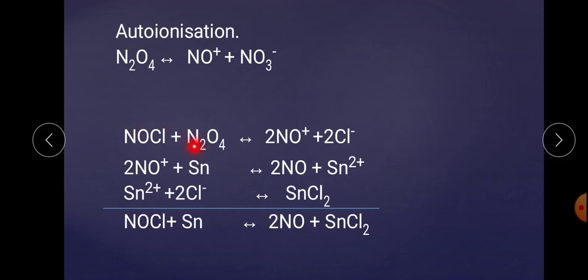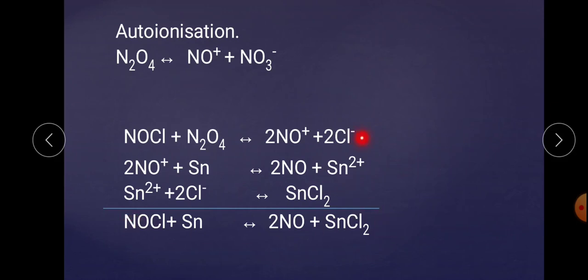NOCl in the presence of N2O4 gives NO+ with the liberation of Cl-. Further, Sn reacts with NO+ to give 2 molecules of NO and Sn2+. Then Sn2+ reacts with 2 molecules of chloride and there is a formation of SnCl2.